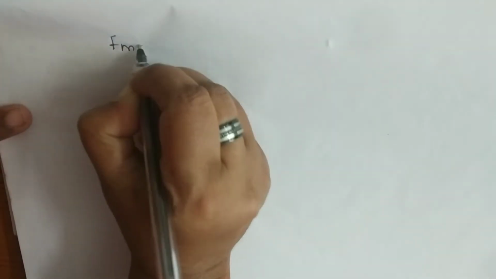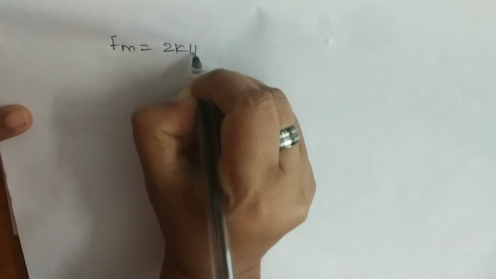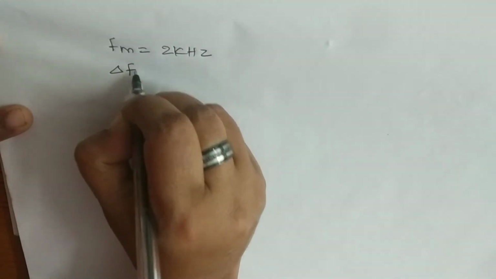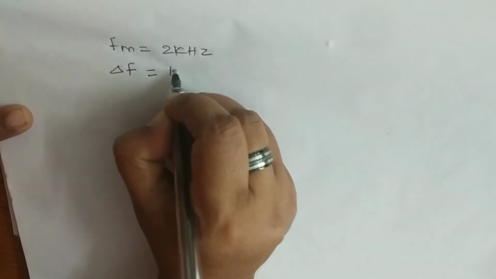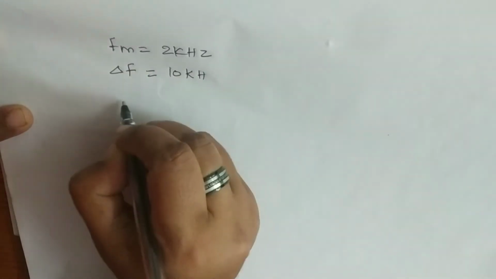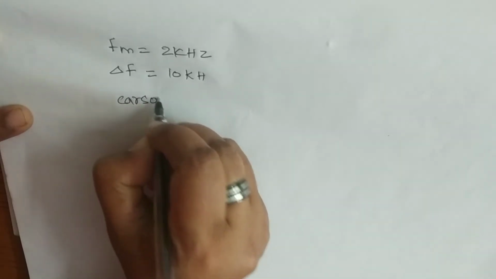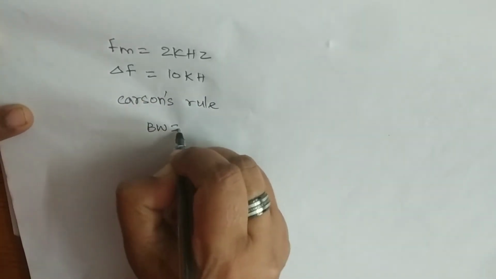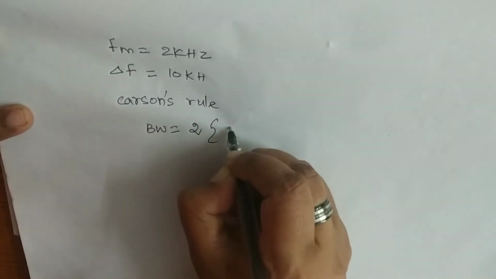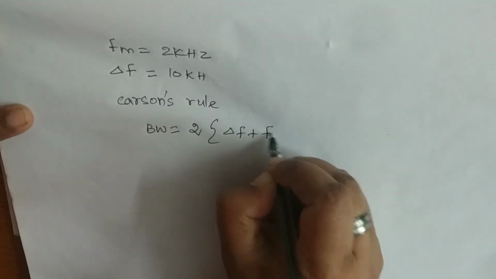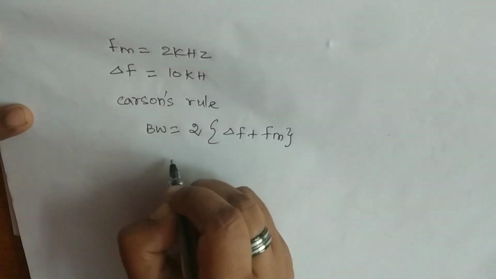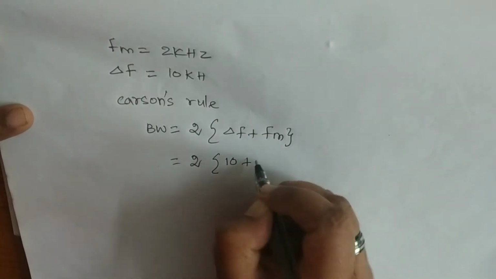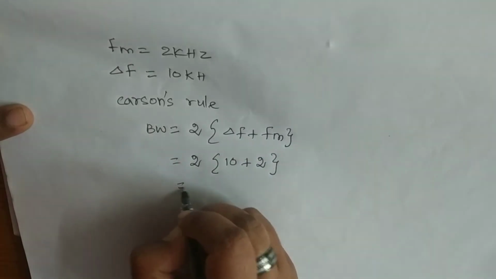fm is 2 kilohertz, then delta f, the maximum frequency deviation, is 10 kilohertz. We know that Carson's rule, bandwidth is equal to 2 into (delta f plus fm), which is equal to 2 into (10 plus 2).